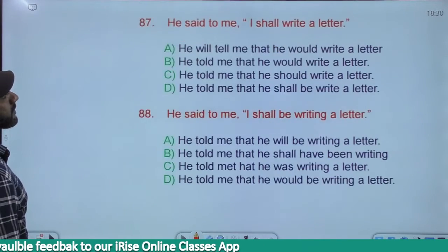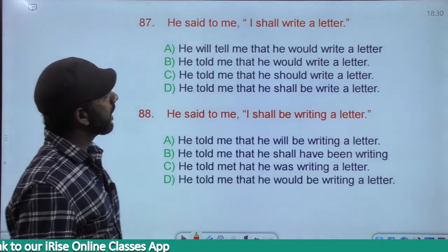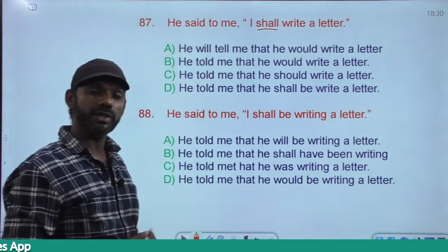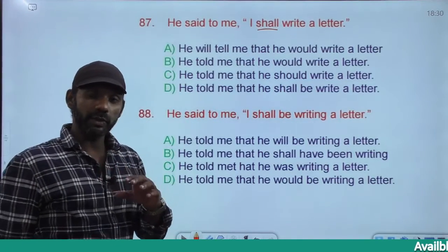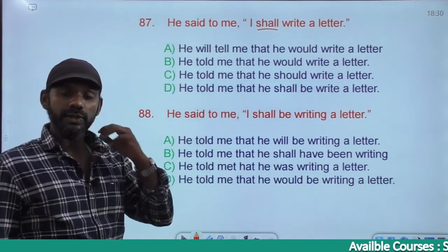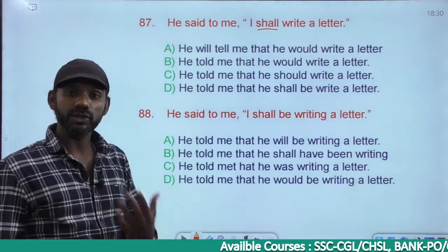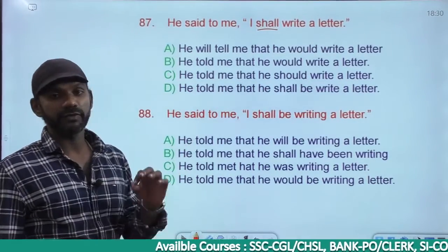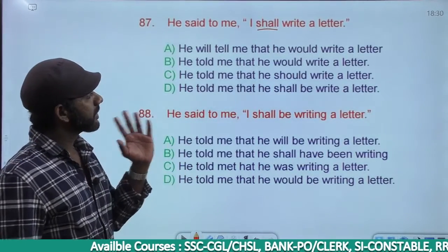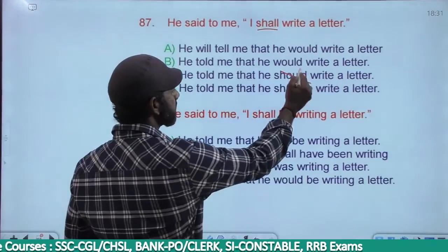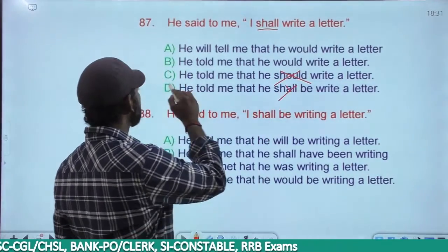The next one. He said to me, I shall write a letter. This shall changes to should or would. I told you, only when shall is used to seek permission, that means interrogative, that shall changes to should. I shall write a letter, full stop, not interrogative. So this shall changes to would and not should. Based on that, should is gone, shall is anyway gone.